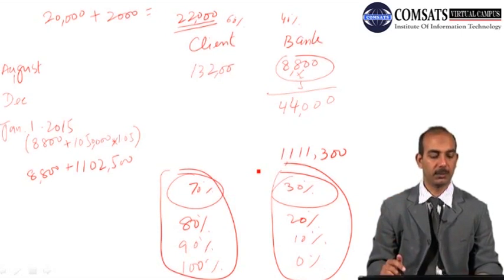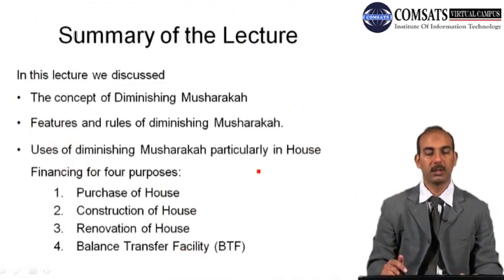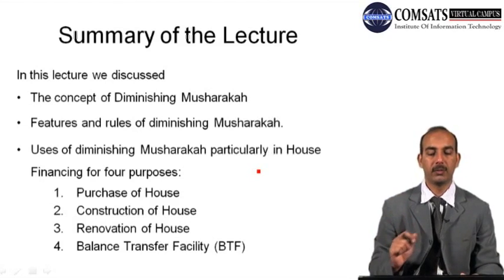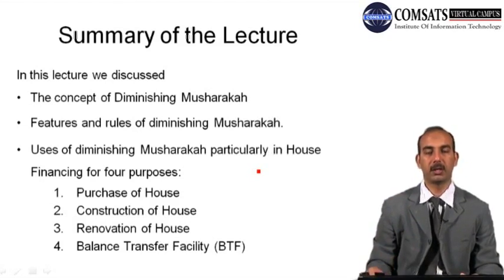So this was all about today's lecture. The summary of this lecture is that we learned the concept of diminishing musharaka, and we discussed some features and rules of diminishing musharaka in case of joint ownership and joint venture. And we discussed the uses of diminishing musharaka, particularly in house financing, for 4 purposes, that is purchase of house, construction of house, renovation of house, and balance transfer facility. This was a new phenomenon, that is the balance transfer facility.